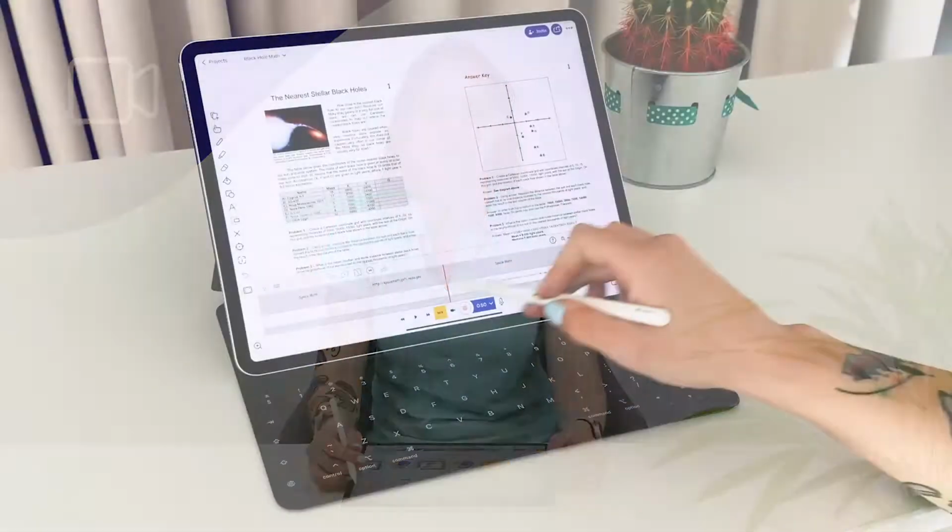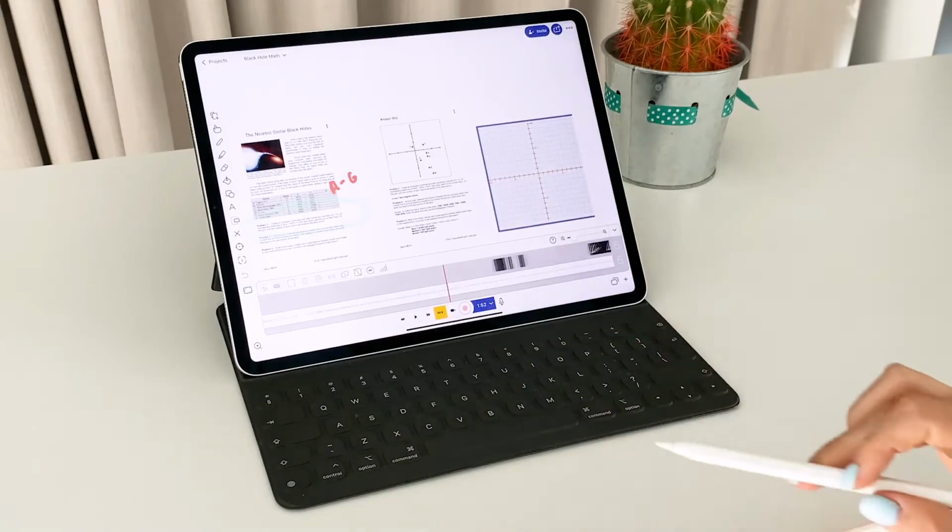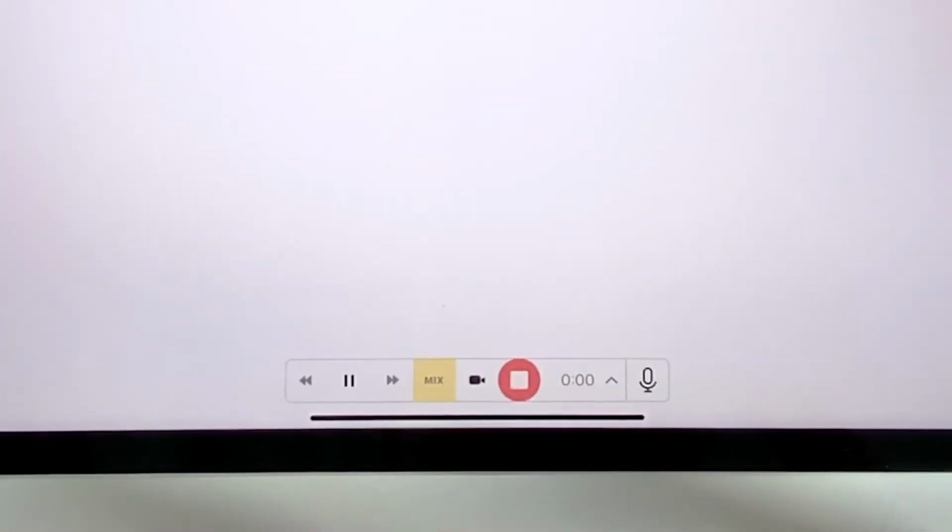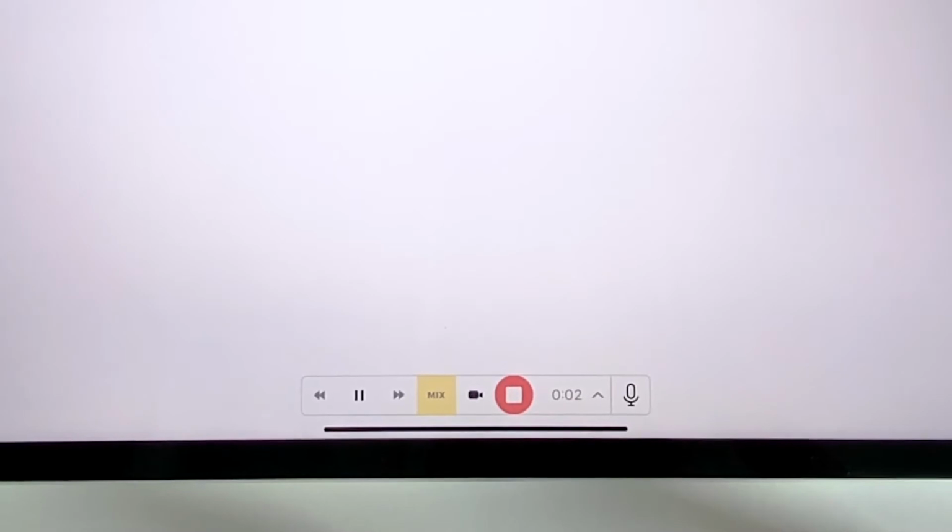Explainer videos are great for pre-training before a lesson, summarizing key concepts, or even as homework assignments so students can demonstrate their understanding. Recording explainer videos in Explain Everything is impressively simple. All you have to do is tap the record icon, and everything you say and do will become a part